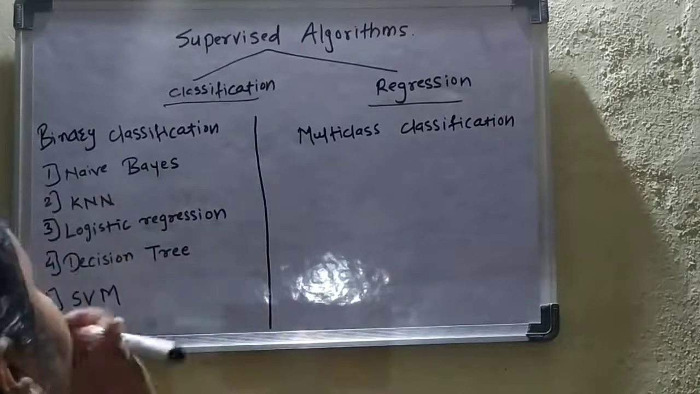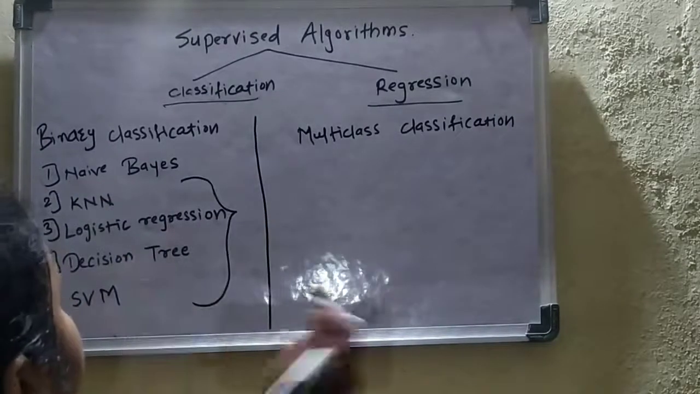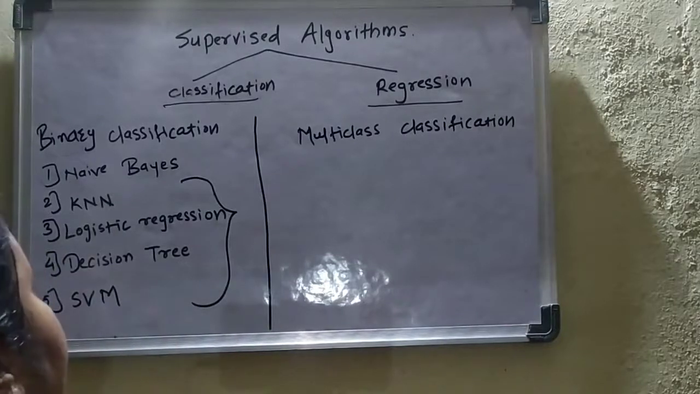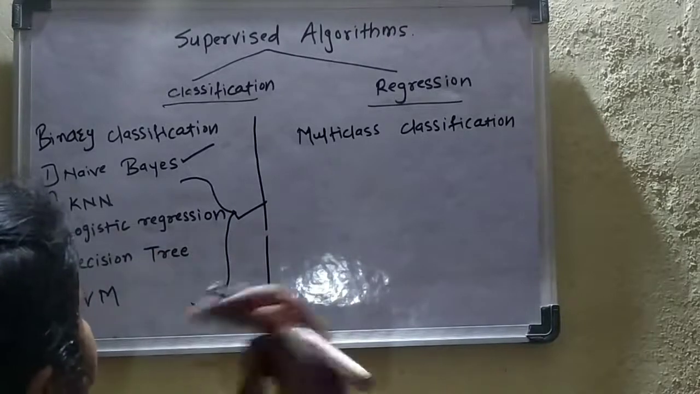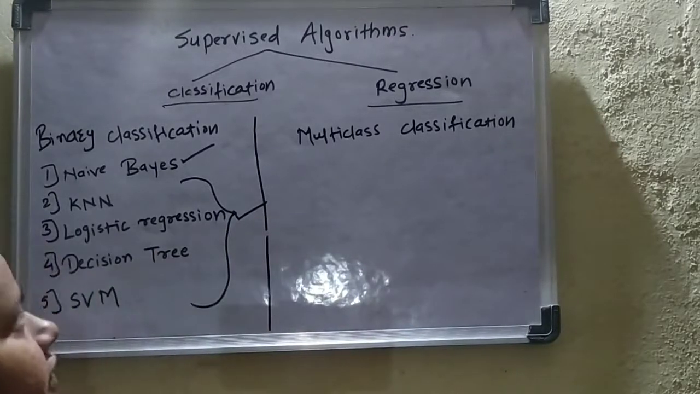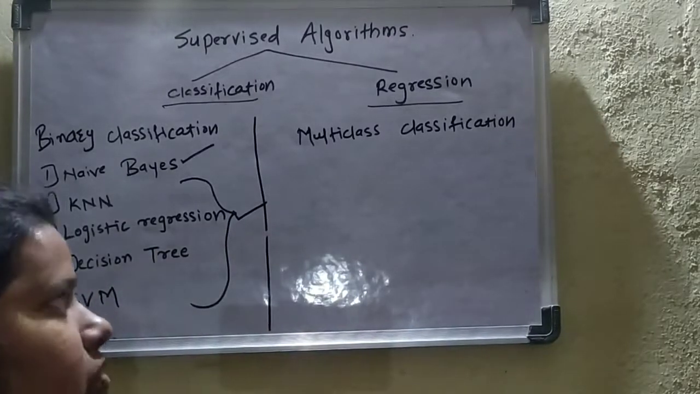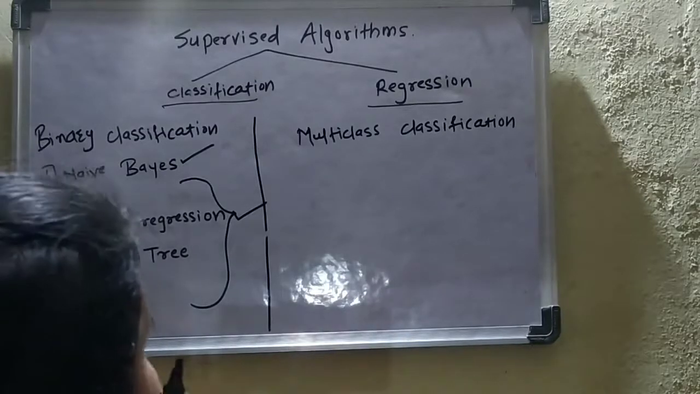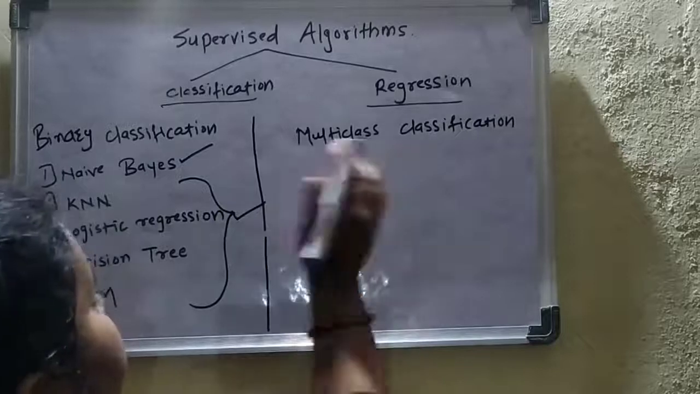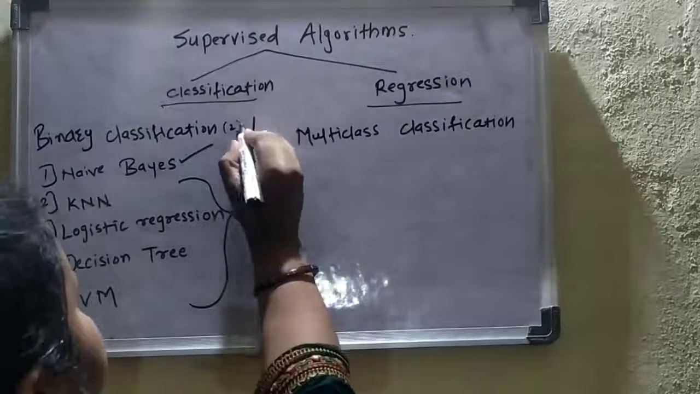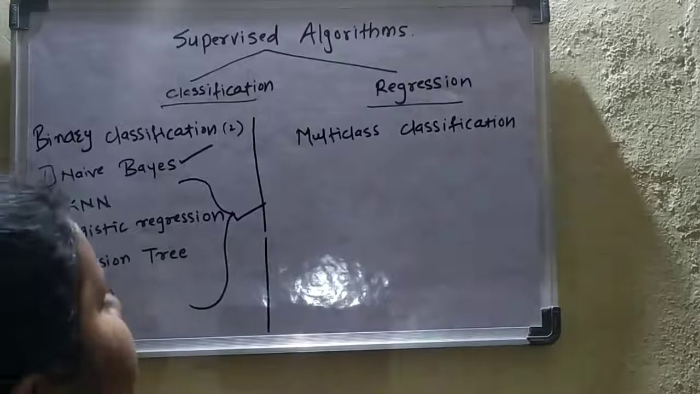In the further videos I will be explaining all these algorithms in detail. The Naive Bayes is already explained, as well as the logistic regression concept is already explained. Link to that video will be in the description, you can go through it. Now we will go to the multi-class classification. Here we have to classify the object with more than 2 classes. In binary there are 2 classes, here there are more than 2 classes.